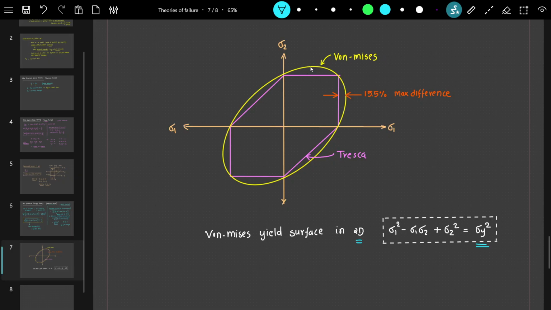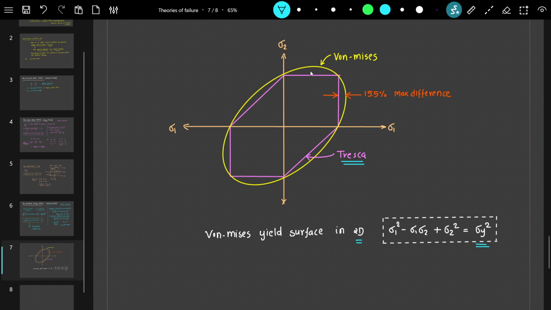And when we superimpose the von Mises and Tresca yield criteria, we get something like this. Here we can observe that the Tresca equivalent stress is more conservative.